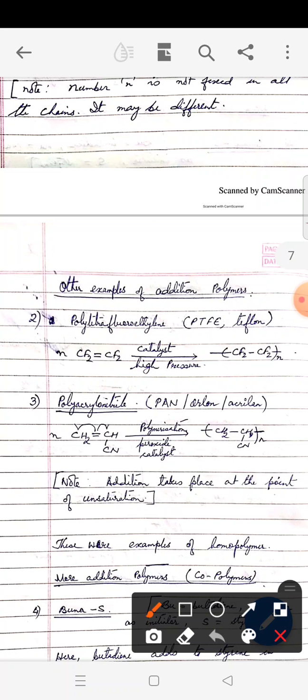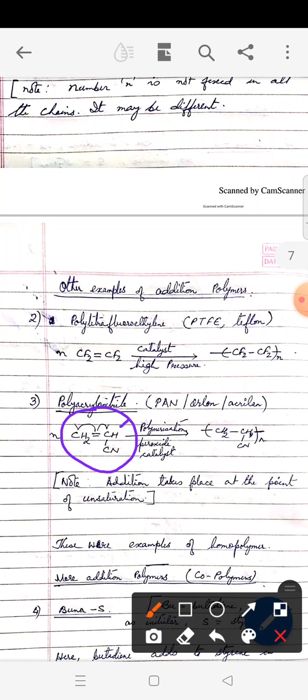Okay. Then we have another one, polyacrylonitrile, and its short form is PAN. Polyacrylonitrile, PAN, also called Orlon or acrylon. It looks like wool. It is used in making carpets and all. So what is acrylonitrile? It is ethene itself.